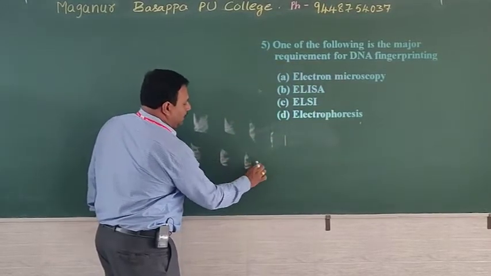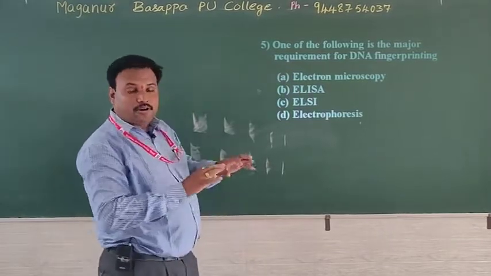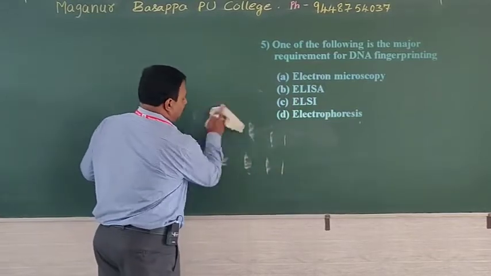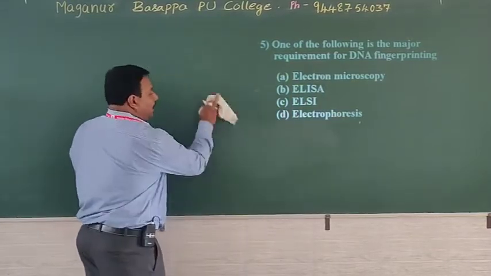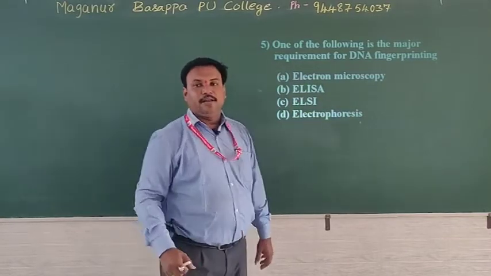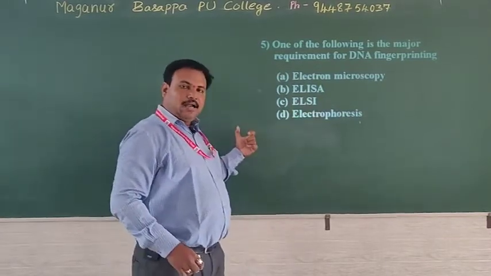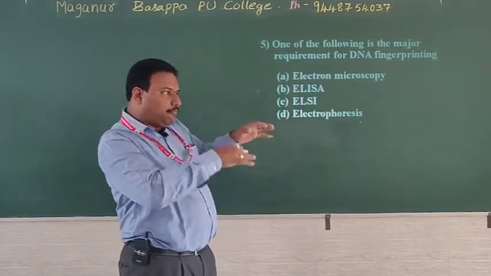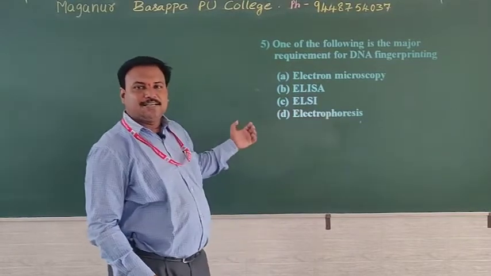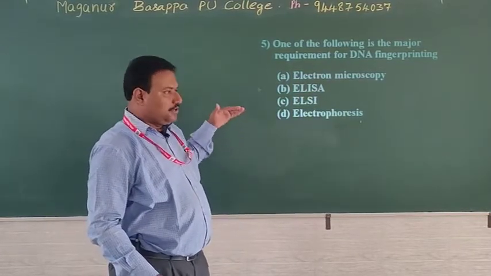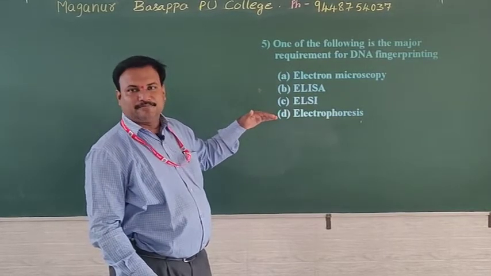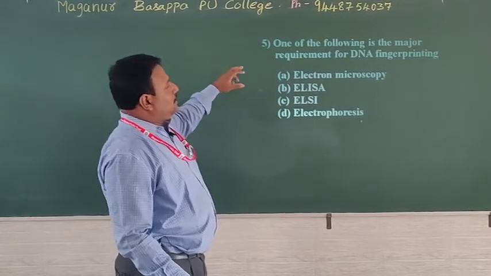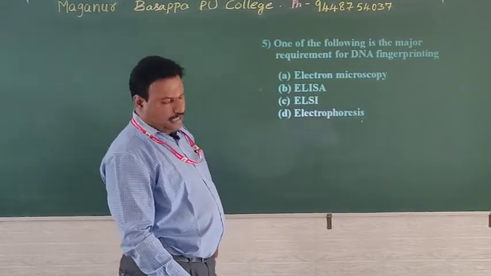Like this, DNA fragments are distributed, separated scientifically based on their size and weight. The heavier DNA will settle near the well, and the gel acts as a sieve, so the DNA passes through tiny pores present in the agarose gel and moves towards the positive electrode. Gel electrophoresis is the technique, and it is the major requirement for DNA fingerprinting.